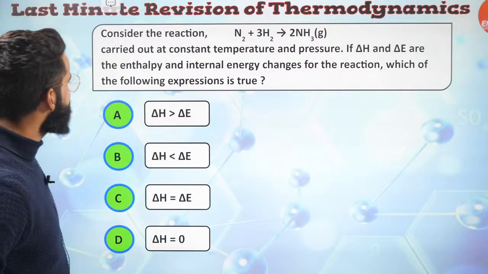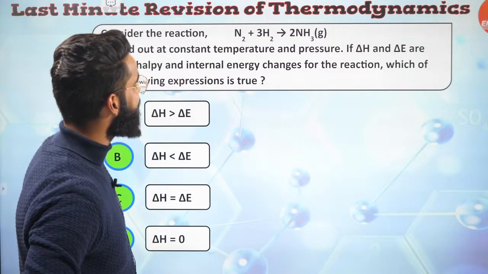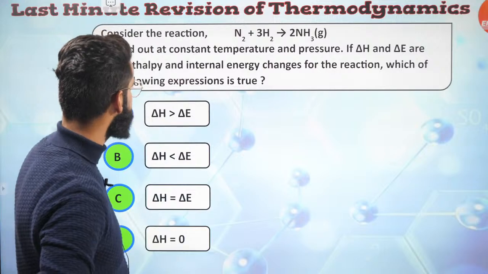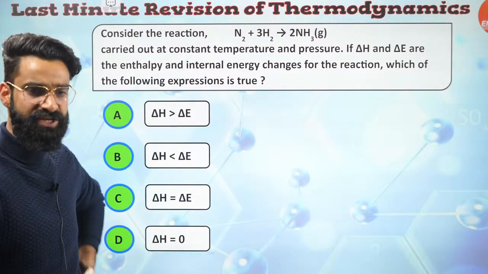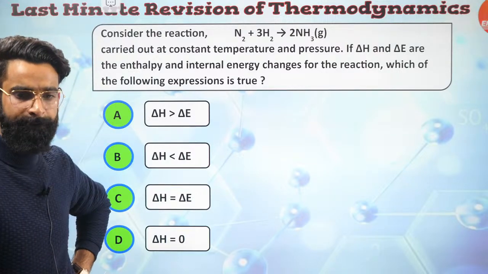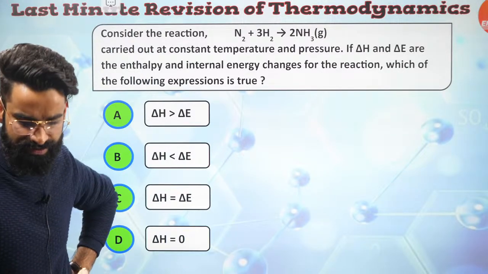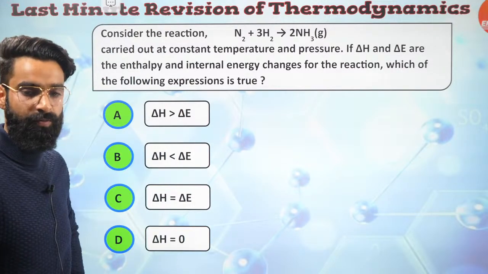Consider the reaction N2 plus 3H2 giving 2NH3, carried out at constant temperature and pressure. If delta H and delta E are the enthalpy and internal energy changes, which of the following expressions is true? What do you think? A very simple question from the relation between delta H and delta U. A very, very simple and ordinary question this is. And again, this question was asked in your JEE once.